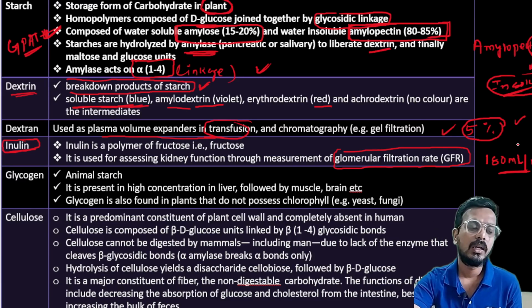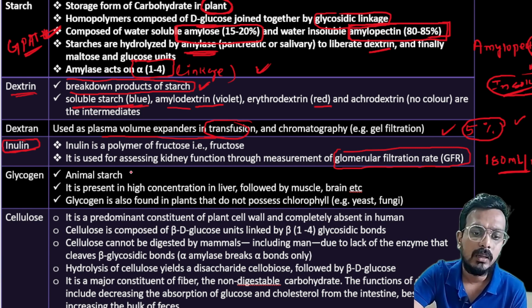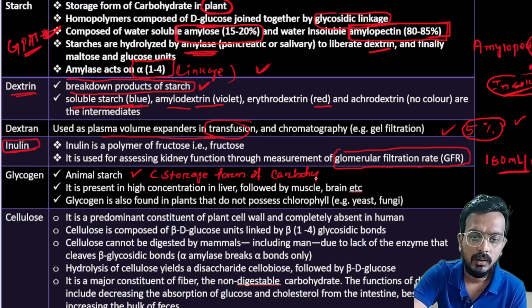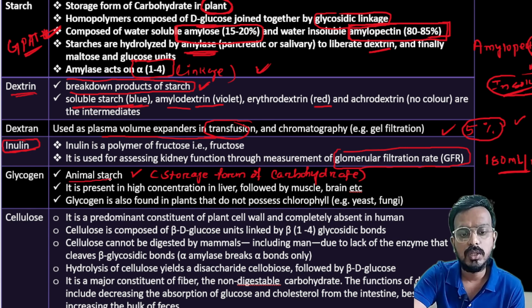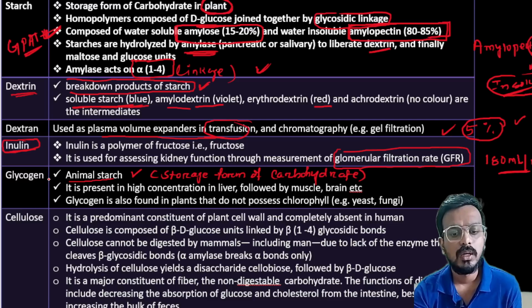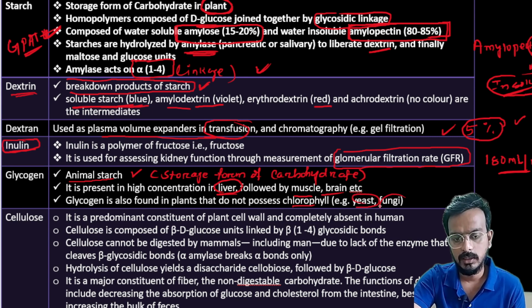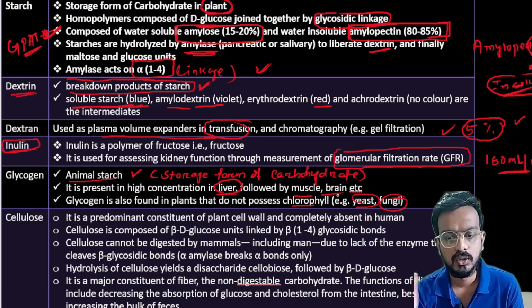Next is glycogen, which comes from an animal source. As I told you, it is the storage form of carbohydrate, animal starch. In animals it is present in high concentration in the liver, followed by muscle and brain. Glycogen is also found in organisms that do not contain chlorophyll, like yeast and fungi.